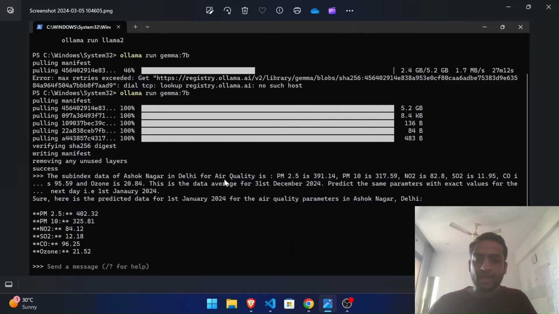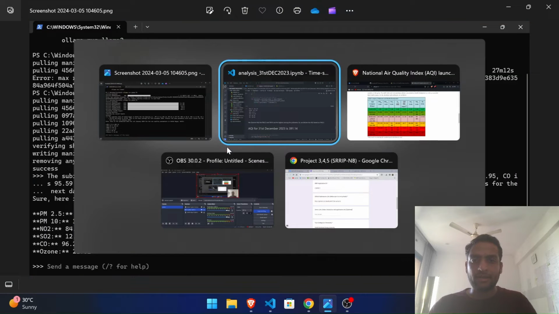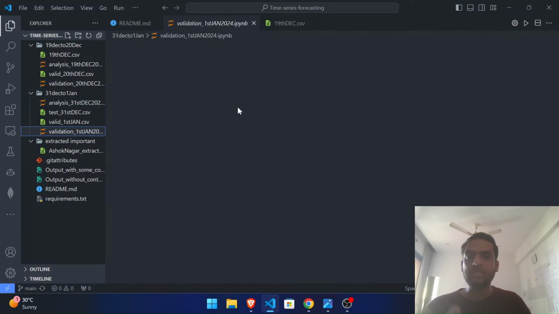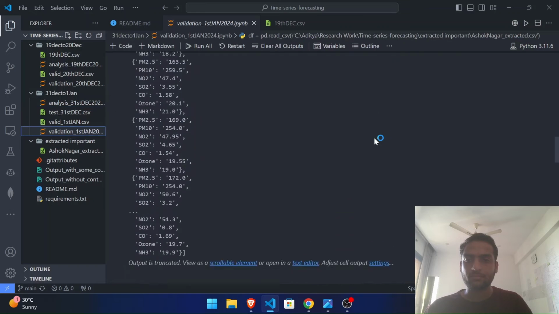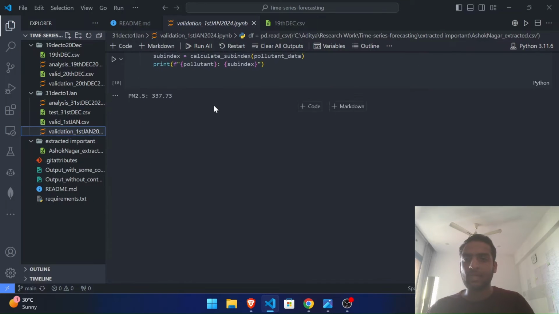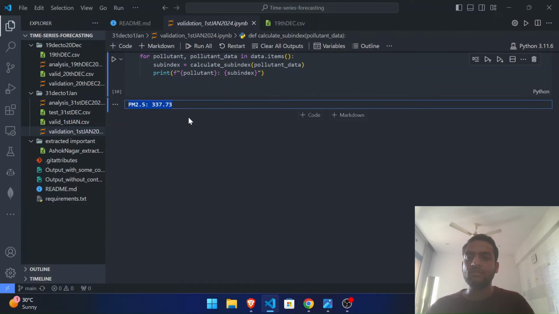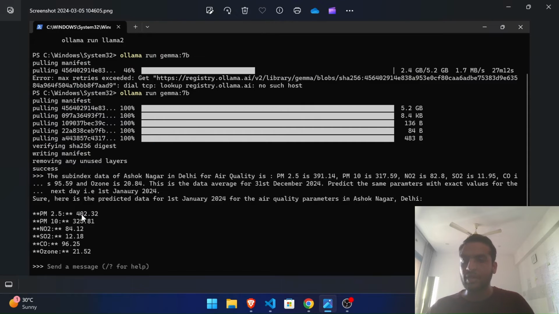So I gave a little index for forecasting here, that I gave the 31st December values, that 391, that 317, and told the model to predict for the next day, that was 1st January. So it predicted for 1st January. The predictions are as shown here. Let's now analyze how correct it predicted. So we used the 1st January data and we calculated the same again. Here we got PM 2.5 as 337. The PM 2.5 is calculated as 402. So you can see that it is not very correct.